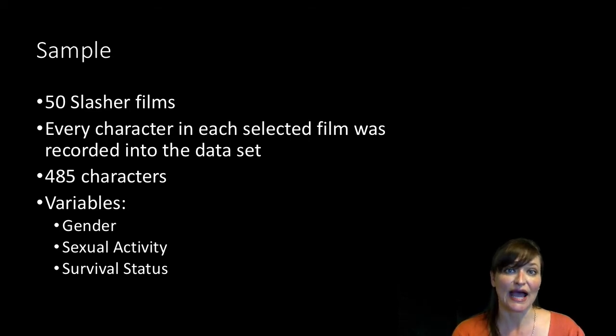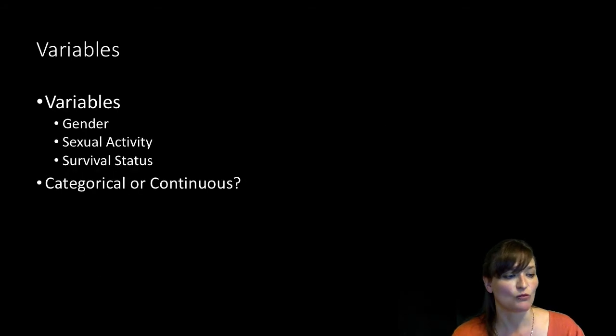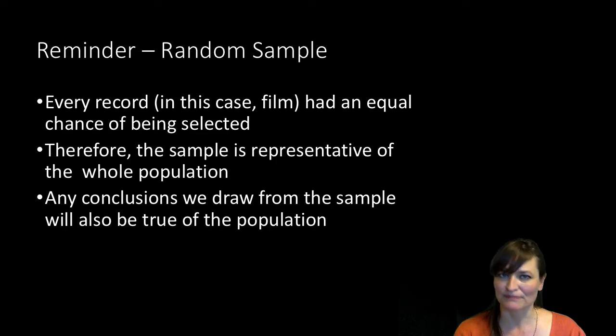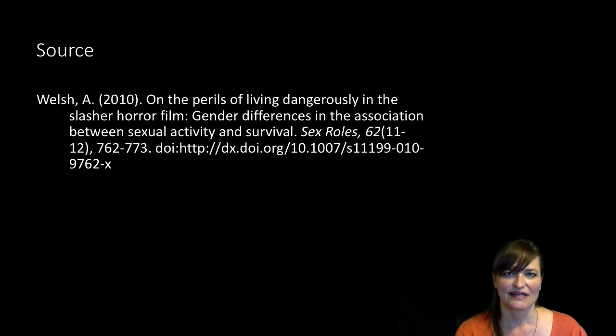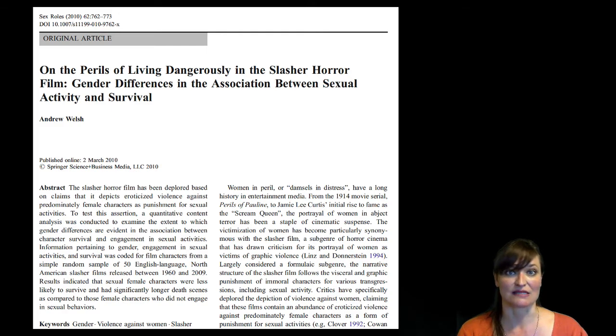The information that we have for each character is: what is their gender? Did they engage in sexual activity in the movie? And what was their survival status? Did they survive or did they die in the movie? Just as a reminder, because it was a random sample, any conclusions that we draw from our sample should relate back to the entire population. It should be true of all slasher movies. This data set was published by a researcher by the last name of Welsh in 2010, and we're just borrowing that data.